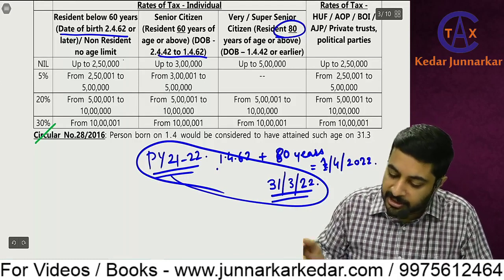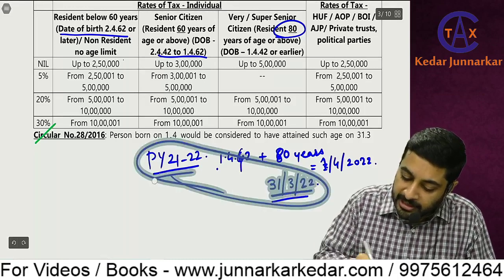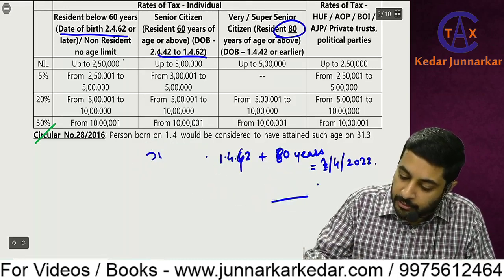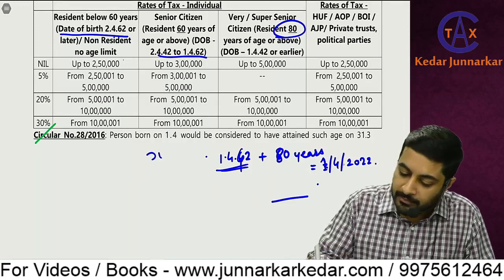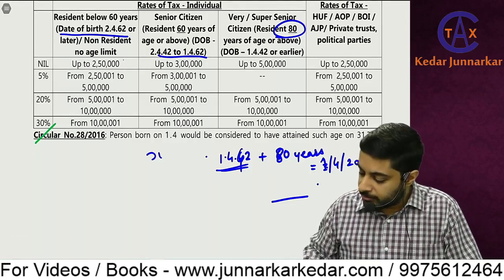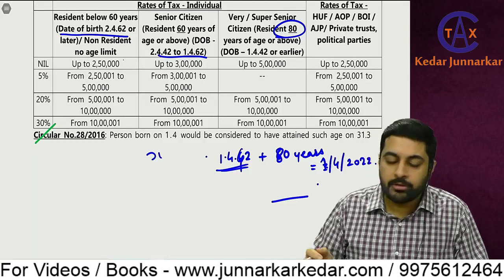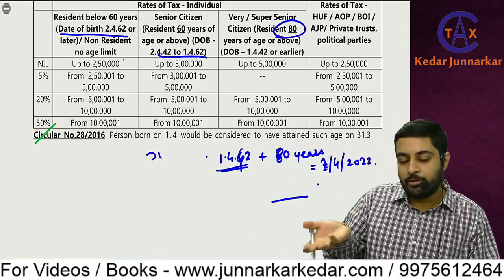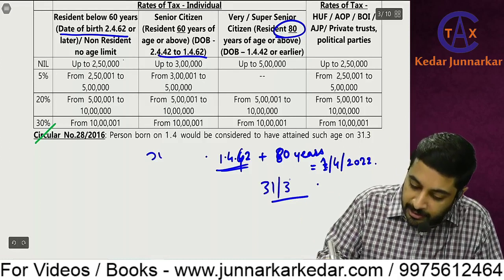So 1/4/62 plus 80 years, or now you have to go 20 years back. 1/4/42 plus 80 years, it would be 1/4/22. So he'll be deemed to be 80 years complete one day before, that is 31st March 22.